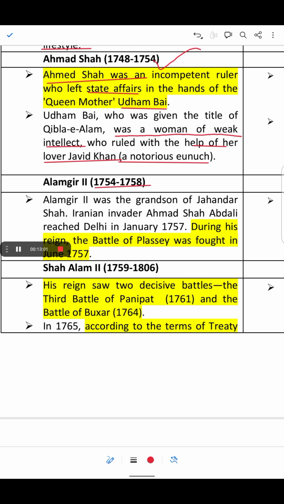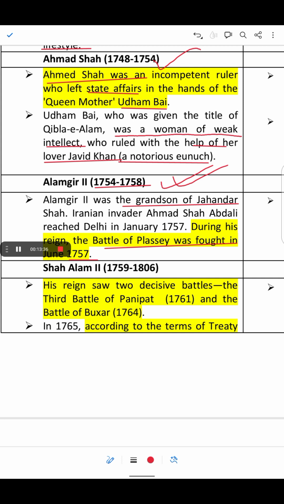Alamgir was the grandson of Jahandar Shah. The Iranian invader Ahmad Shah Abdali reached Delhi in January 1757 during his reign, and the Battle of Plassey was fought in 1757. So Alamgir too was a puppet ruler and was controlled by the nobles and the military leaders. His rule had weakened the Mughal Empire and instability occurred throughout.